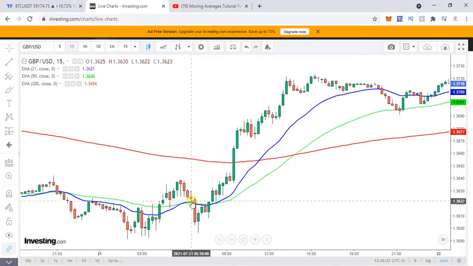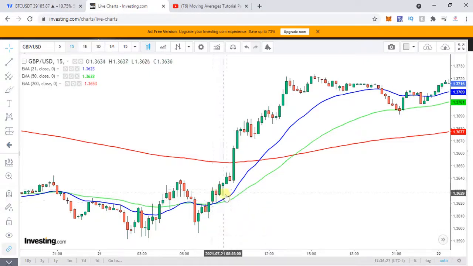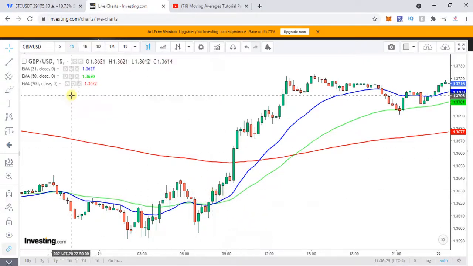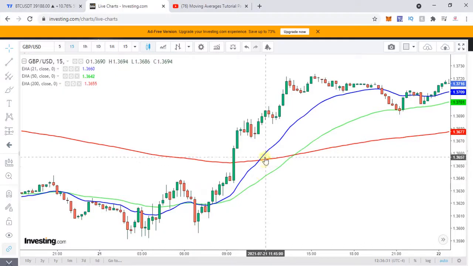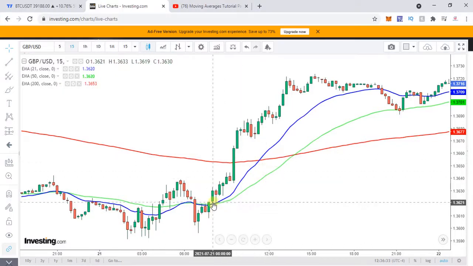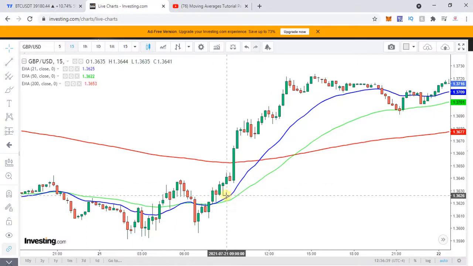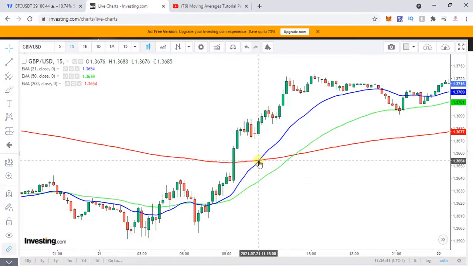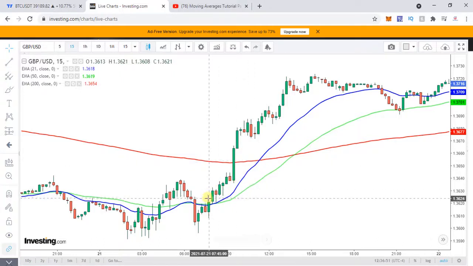You can see whenever your candle fully closes above your 21 EMA, even if you leave it in isolation and ignore the other two EMAs, when it closes above the 21 EMA, you can understand there is an uptrend. This shows you very fast details, especially if you're a day trader or an impatient kind of trader who requires active info. So this will give you a fast reaction.